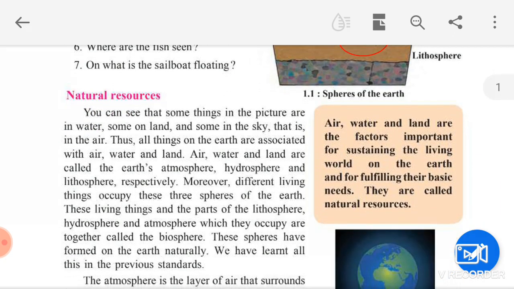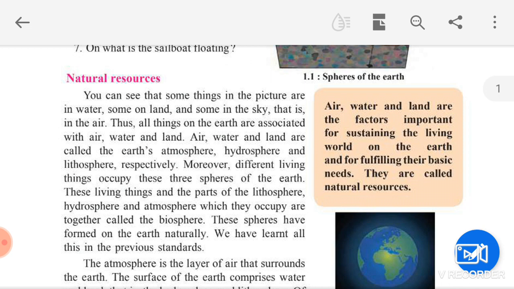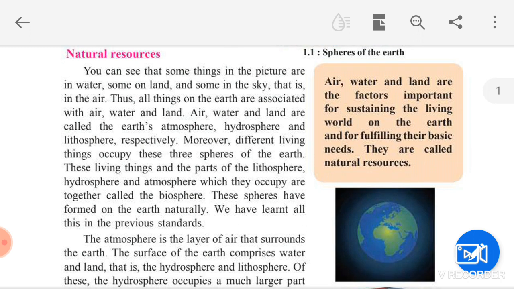Natural resources. You can see that some things in the picture are in water, some on land and some in the sky, that is in the air. We have seen, children, that in the above picture some things were in water. What things were in water? Children, fishes and the sailboat were in water. What things were on the land? We have seen that trees, mountains and the cow were on the land. Even some things were in the sky: birds and the aeroplane.